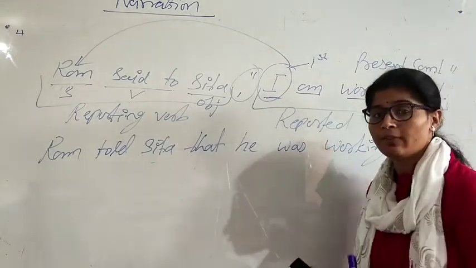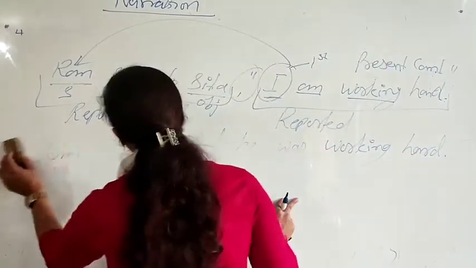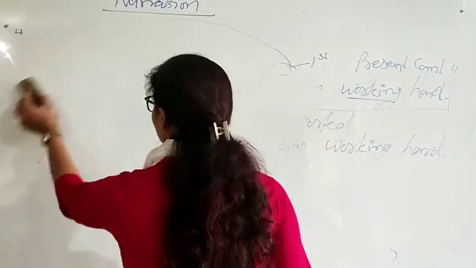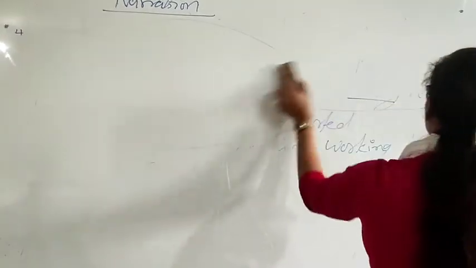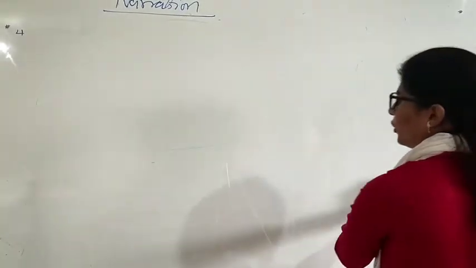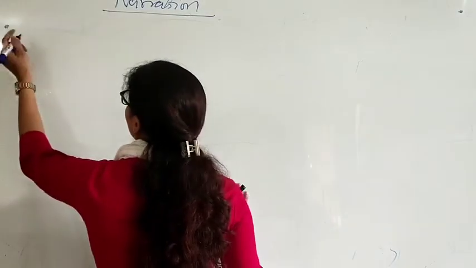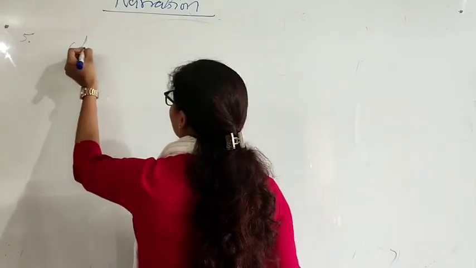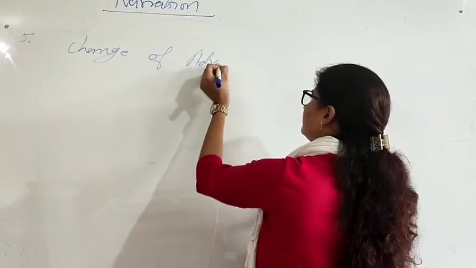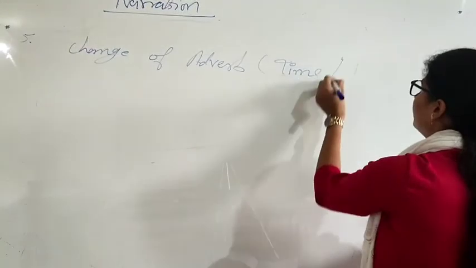Okay, now see the fifth rule, that is the change of adverb, or we can say change of time and place. So the next rule is change of adverb, that is time or place.